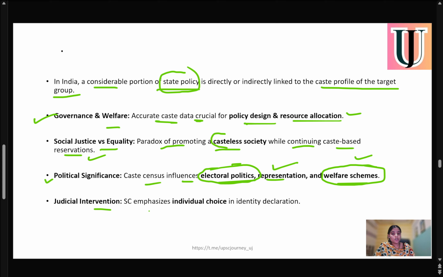Judicial intervention: the Supreme Court emphasizes individual choice in identity declaration. The Supreme Court is saying that if any person is not ready to disclose their identity by individual choice, then there will be a need to have a casteless option in the census. So if an individual is not ready to disclose their identity, that's fine; they should be given a casteless option.